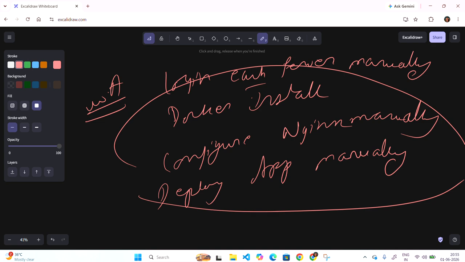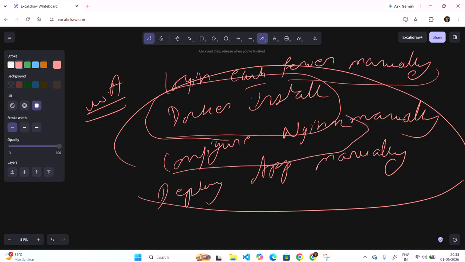Now with Ansible, what is happening? It logs in to all the servers at a time. It does the Docker installation at a time. It configures every nginx automatically. It deploys all the applications automatically. So these are the major things done by Ansible: configuration management, application deployment, preparing the server for use.